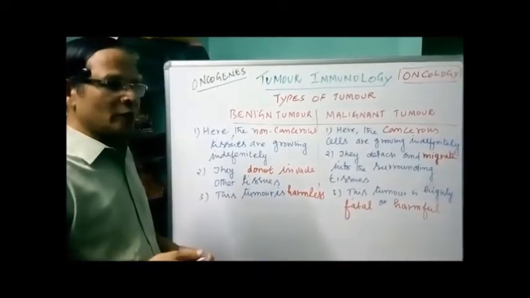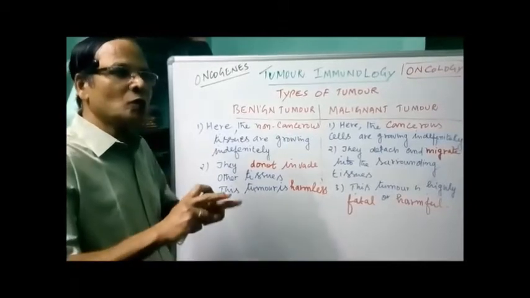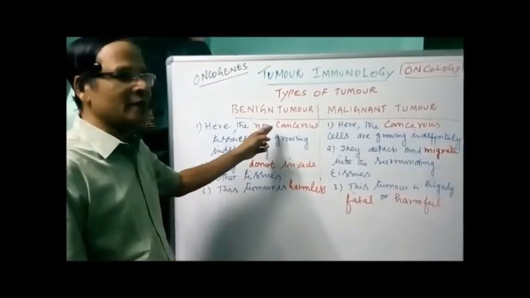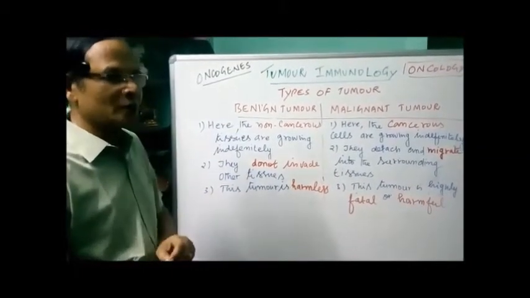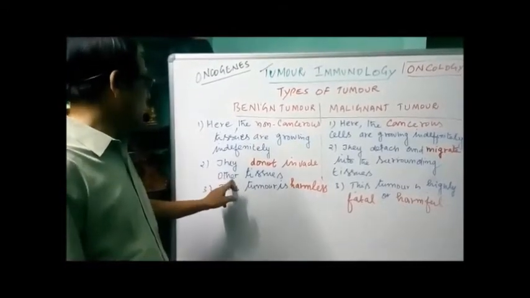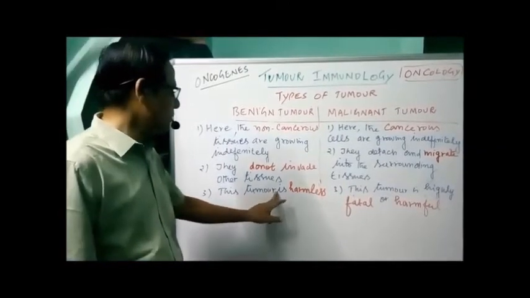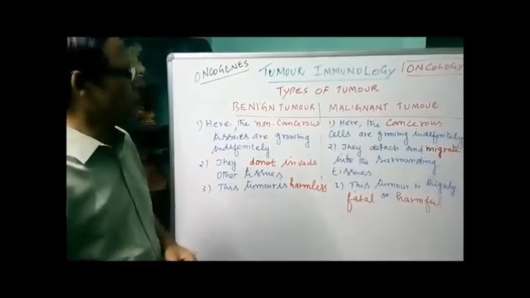Once they are growing, they are restricted or localized to a particular region. They do not invade other tissues. There is no secondary growth of cancer with reference to a benign tumor. Secondary growth means spreading to other parts of the body. Generally speaking, this tumor is harmless.